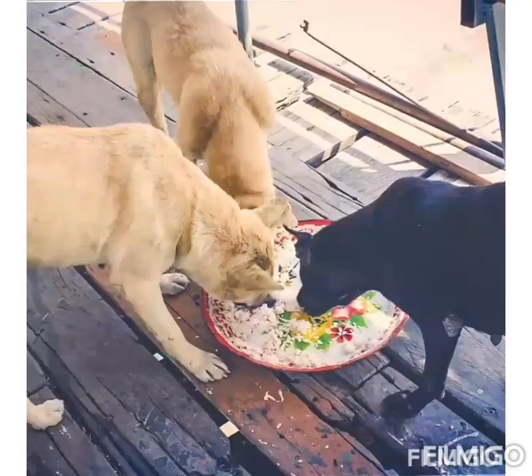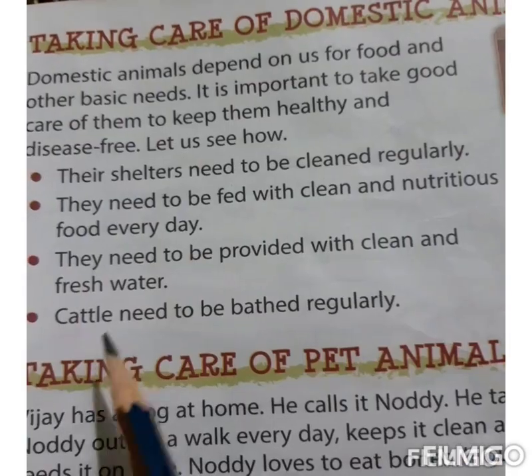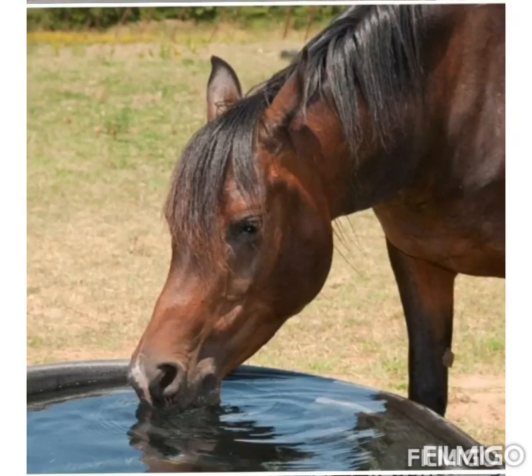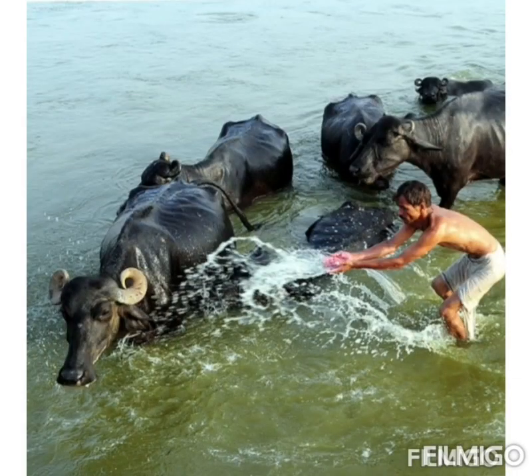They need to be fed with clean and nutritious food every day. They need to be provided with clean and fresh water. Cattle need to be bathed regularly.